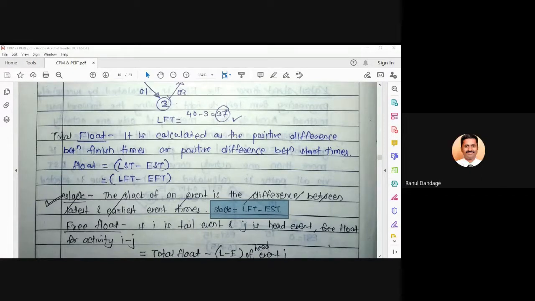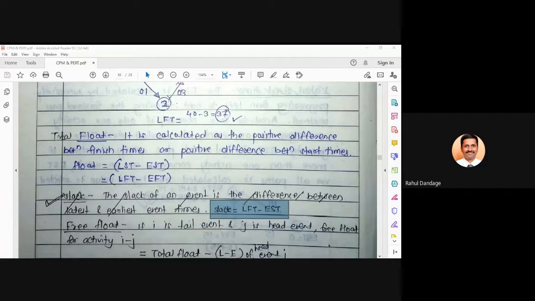Now the next part: yesterday we saw the problem which we discussed at the end of the session. Whatever critical path you select, the events lying on the critical path we may call critical events.